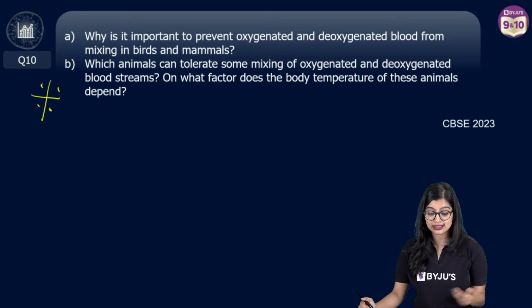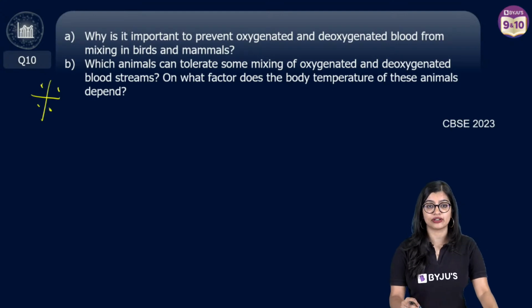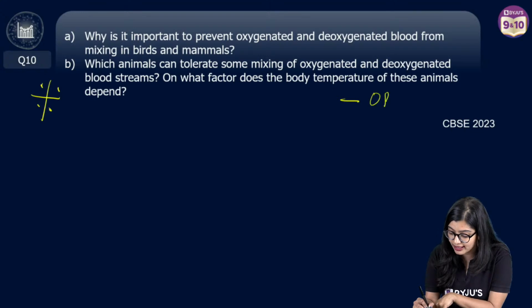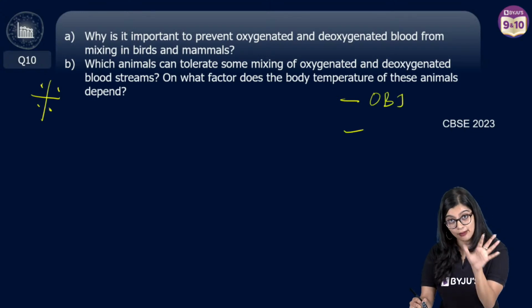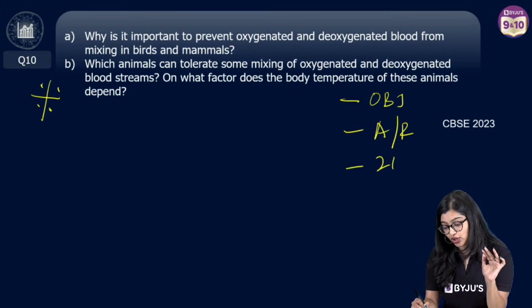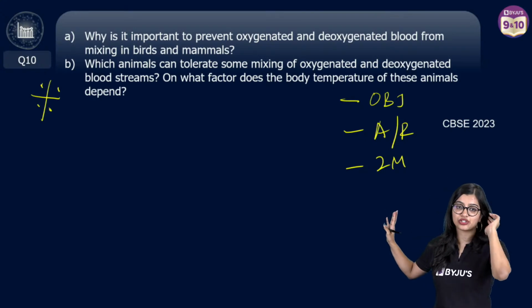On what factor does the body temperature of these animals depend? This is very, very important. This question can come as a normal MCQ, as assertion reason, or for 2 marks, and it is very commonly asked in the examination, right?